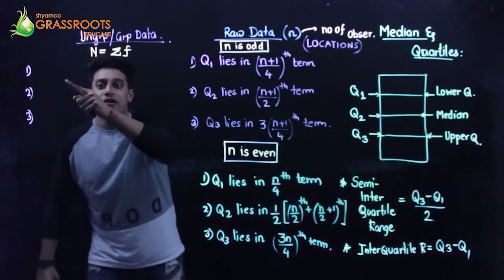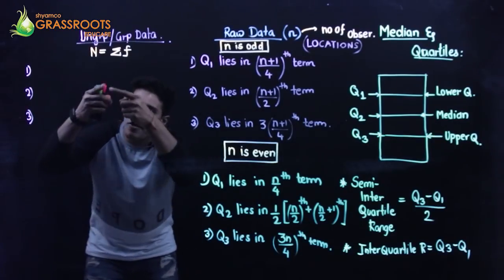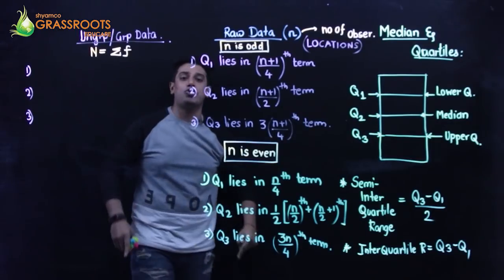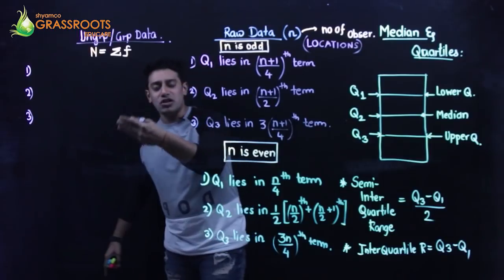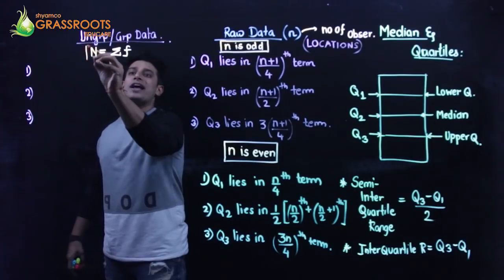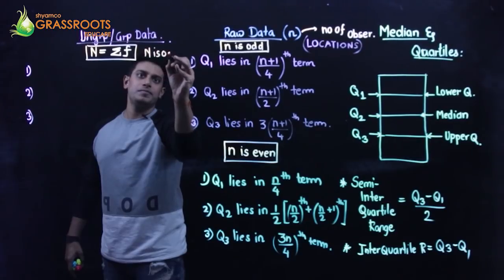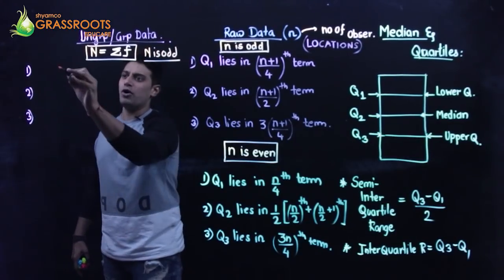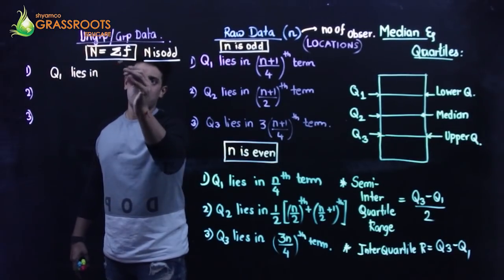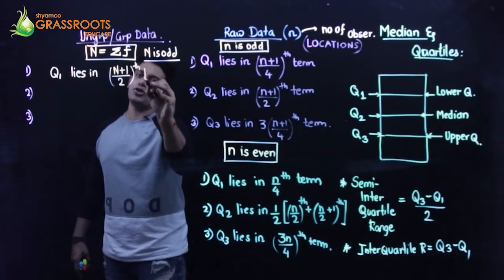So in the table, the first column will be X, then will be frequencies. When you add all the frequencies, that summation f is going to be your capital N. When we solve the sum, I'll brief you on it. Don't worry. So N is summation f. Again, when N is odd, we have a new set of formulae. Q1 lies in, when N is odd, the (N plus 1) by 4th term, that's the location, not my answer.